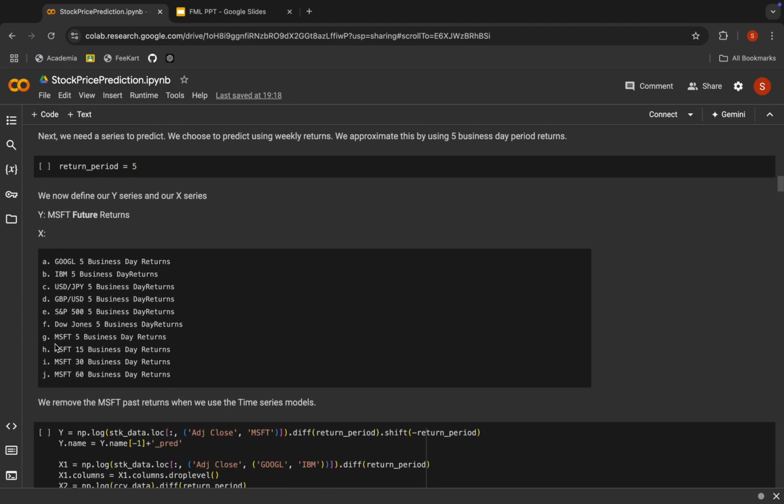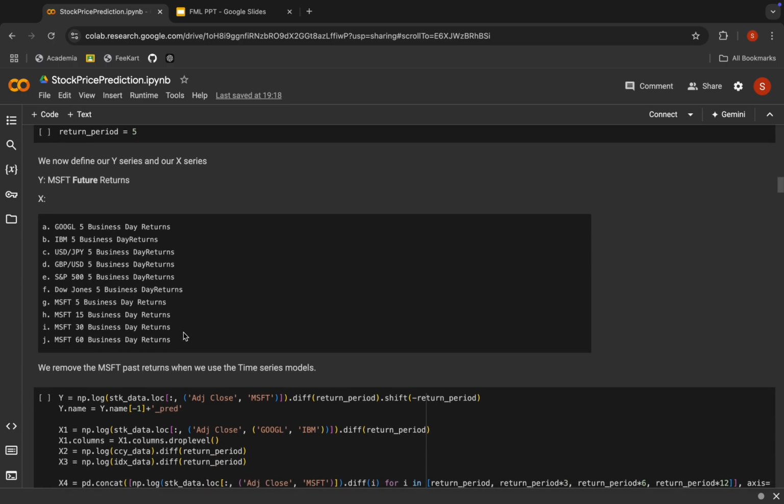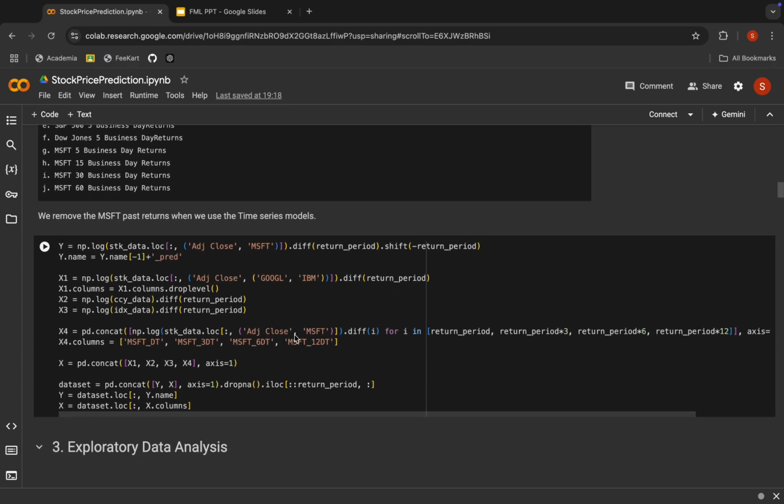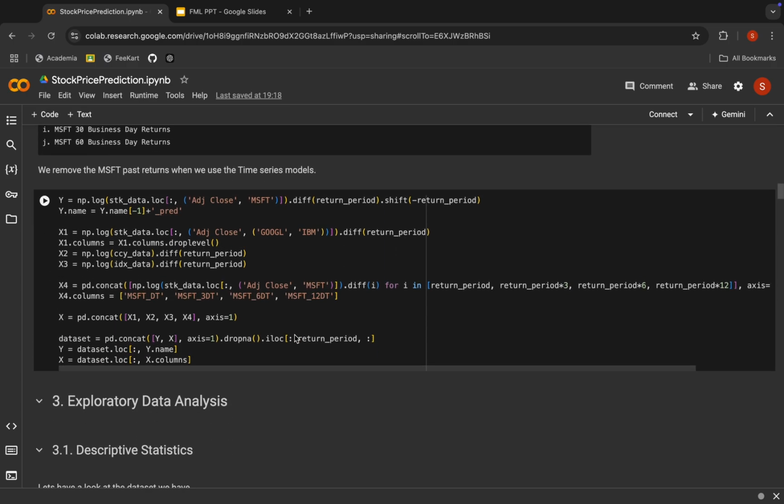For Microsoft, we need lagged return periods to find the correlation and the basic trend in the stock, since we're going to predict it. So we have taken 5, 15, 30, and 60 business days returns. We remove the Microsoft past returns when we use the time series model.